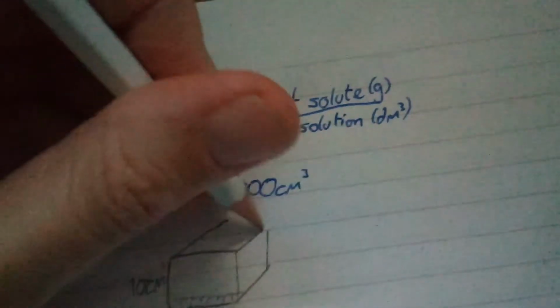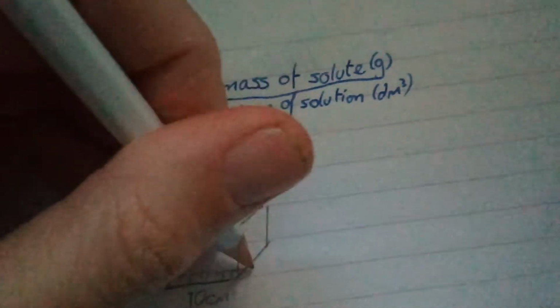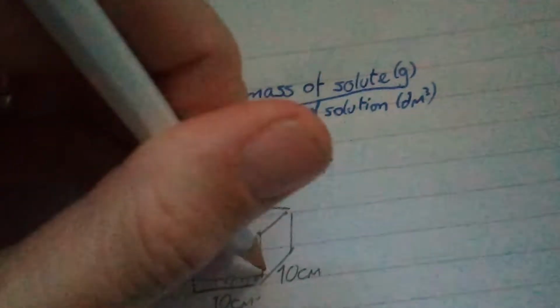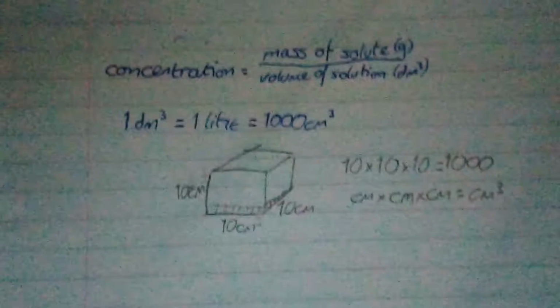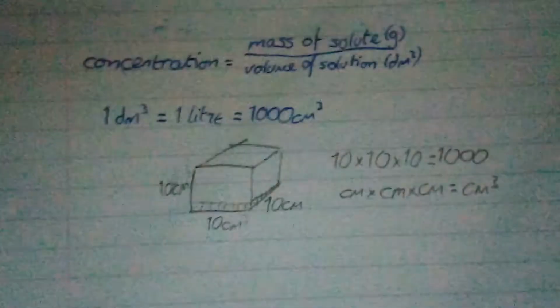And now, because we want volume, we've also got 10 centimetres going back too. So 10 times 10 times 10 is 1,000. Centimetres times centimetres times centimetres equals centimetres cubed. So that's why a decimetre cubed is 1,000 centimetres cubed.